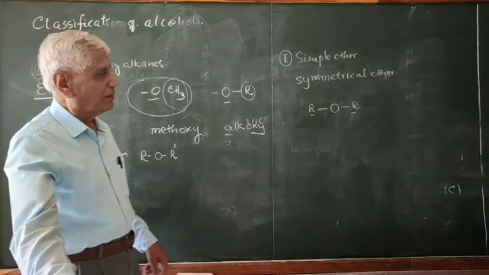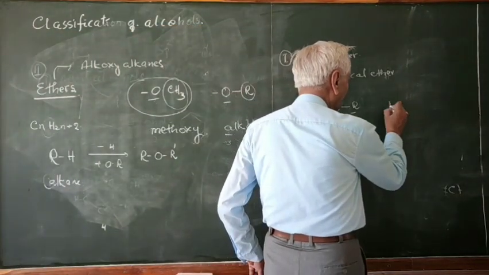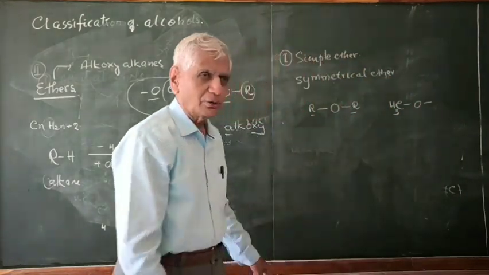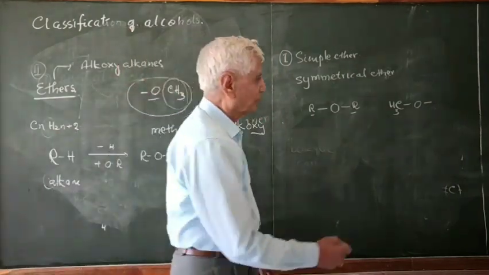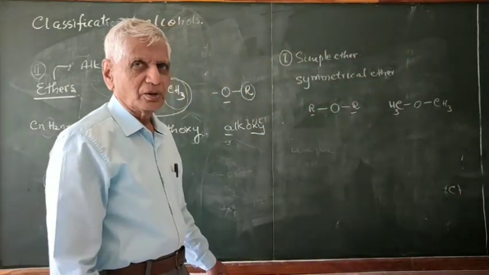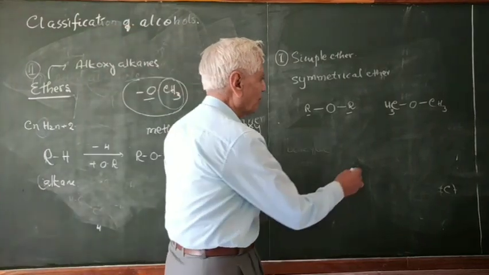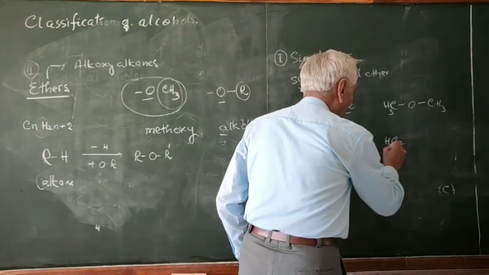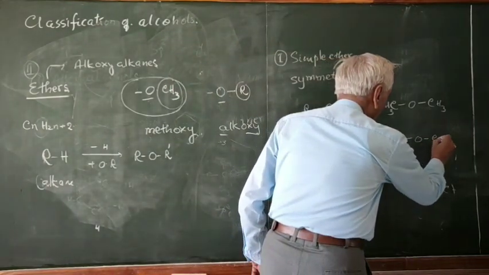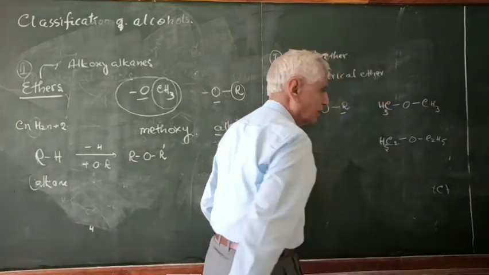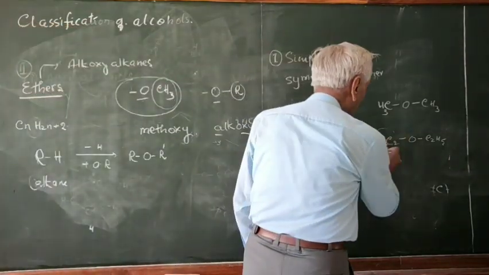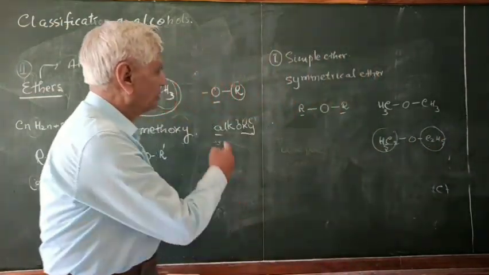Followed? Example you can give. R may be a methyl group, CH3, and this side what must be there? There also a CH3 group. Cannot be anything else. So this is called simple ether. Similarly, suppose you have C2H5. You know what is C2H5 group? Ethyl group, O C2H5. Is it a simple ether or different ether? Again it is a simple ether because the two alkyl groups are same.